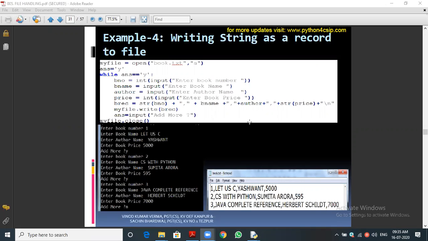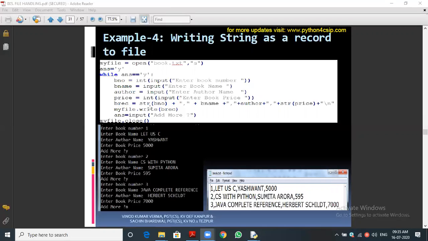Then price we are getting as integer, book price. Then finally, we are adding the concatenation of all strings. We are converting all the integers also into strings and concatenating all the things.